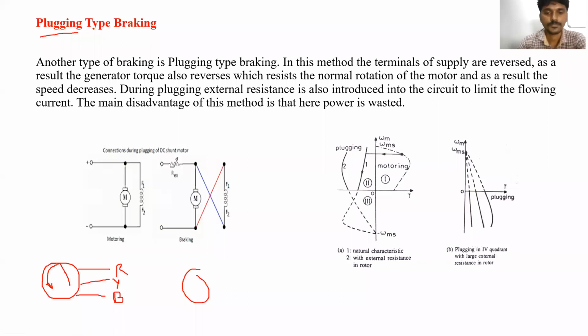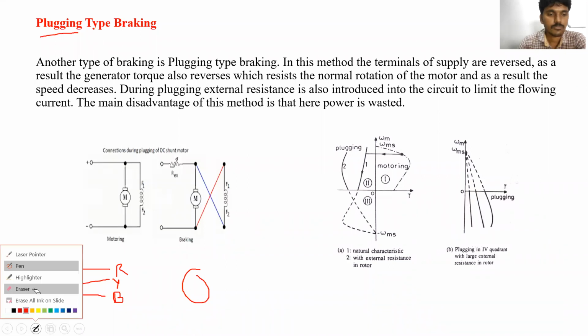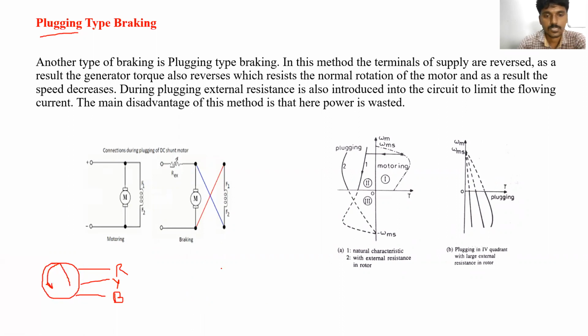Yes, sorry for that. Okay, how can we apply plugging? Just change any one phase sequence. Earlier we gave RYB, now change any one phase sequence to Y, R, B. Clear?